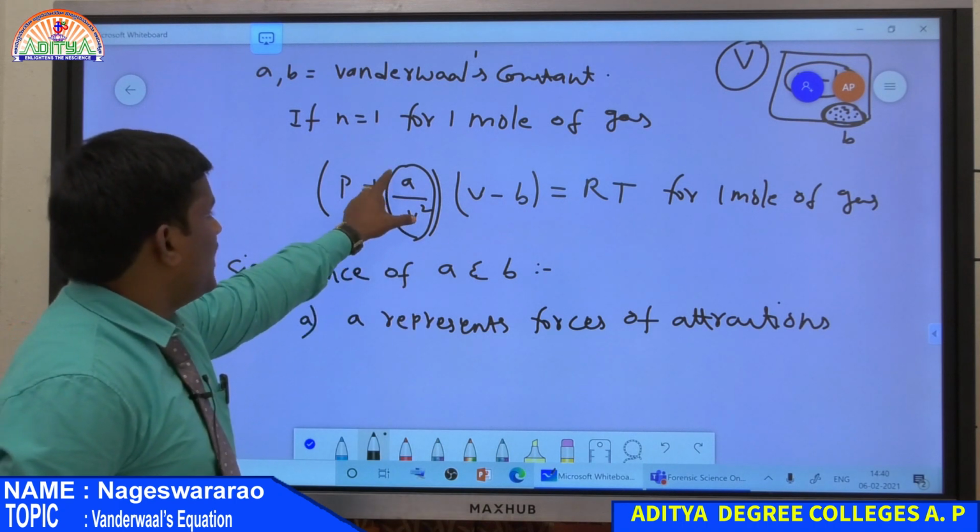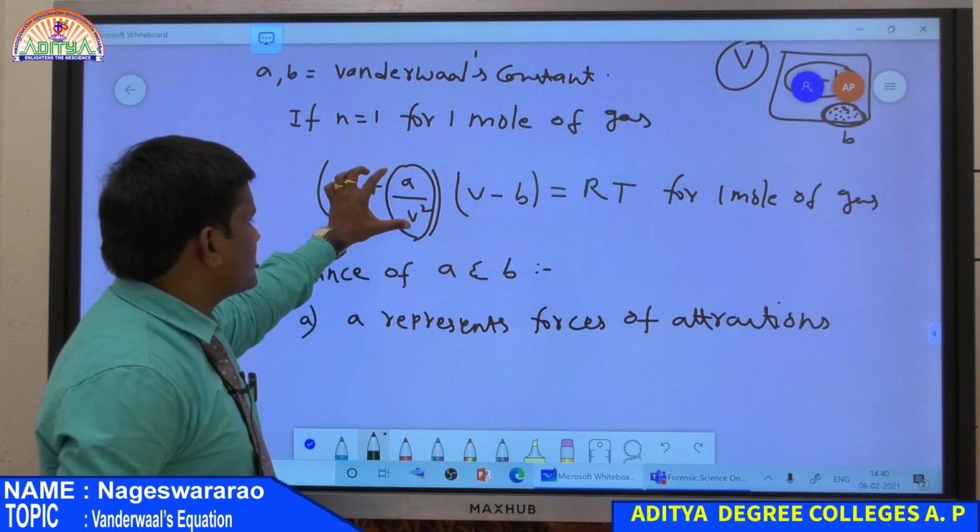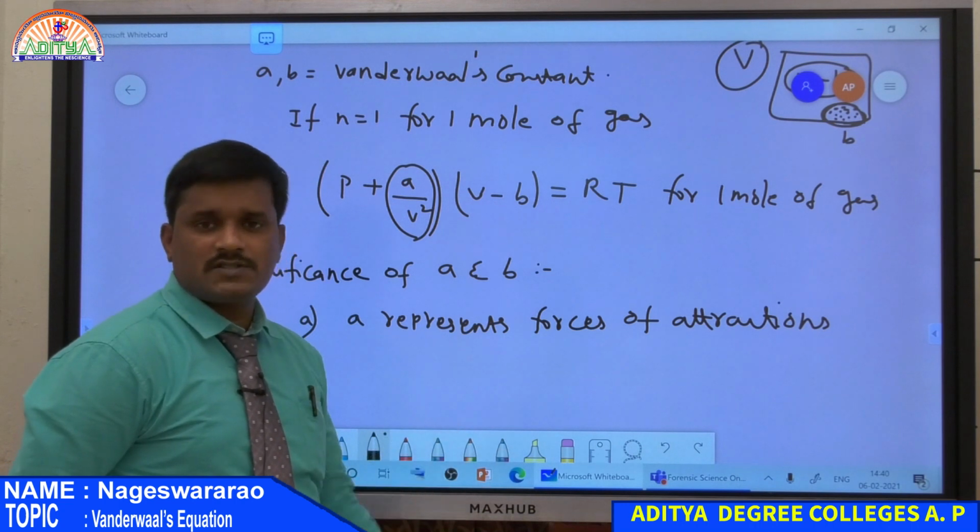So here A n square by V square, that is the extra pressure. That pressure is due to forces of attraction.